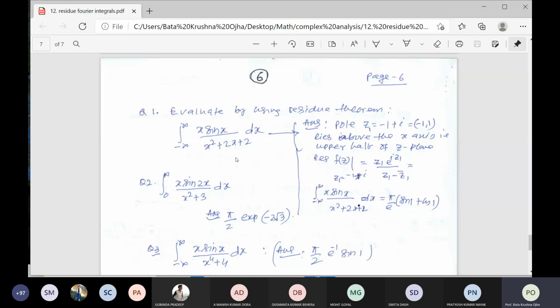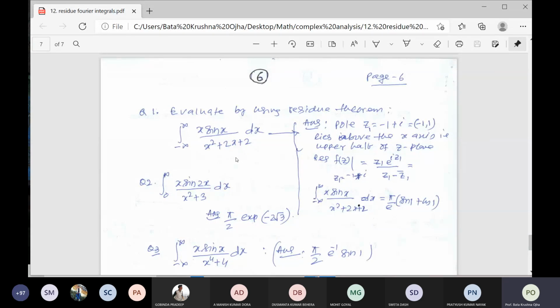Then if you take limit r tends to infinity, it becomes minus infinity to plus infinity x sin x divided by x square plus 2x plus 2 dx.